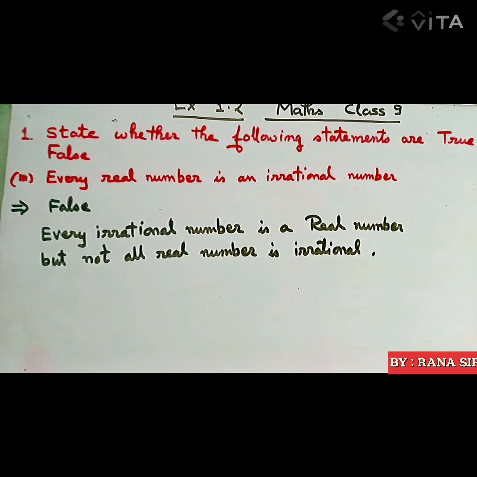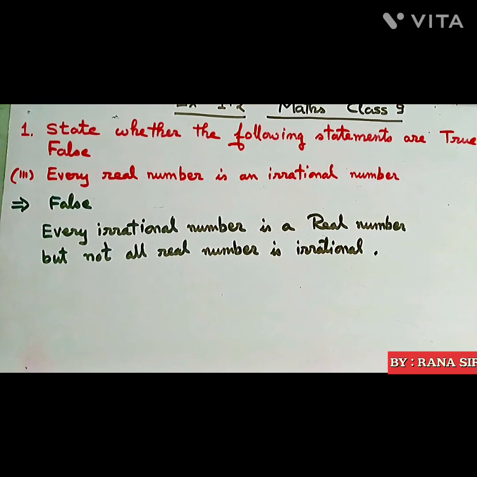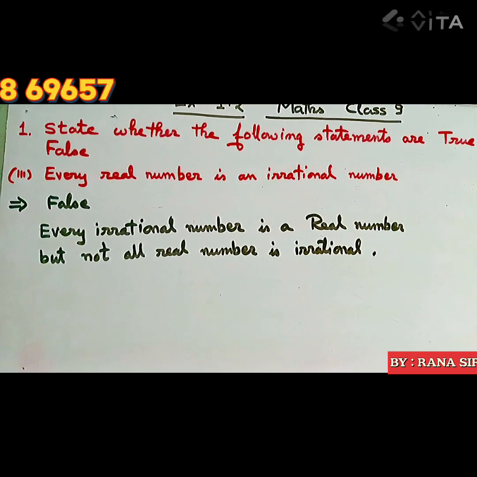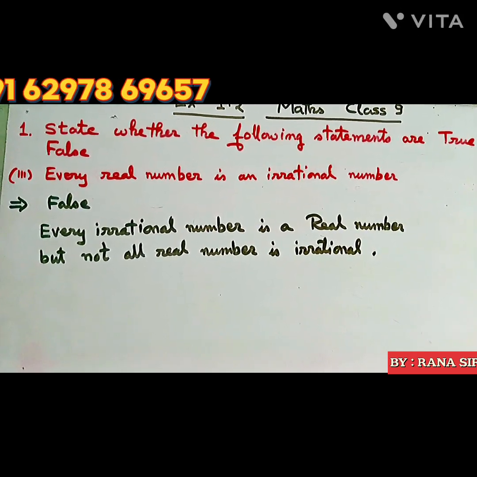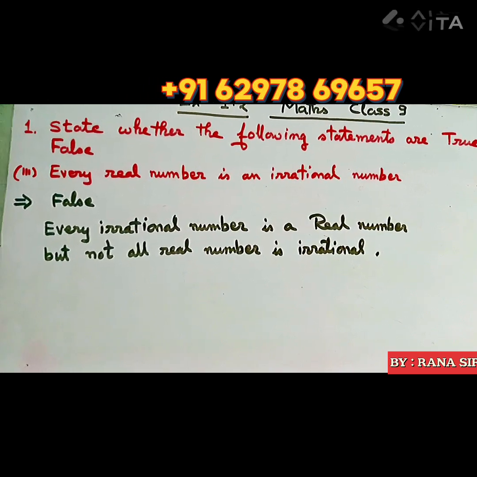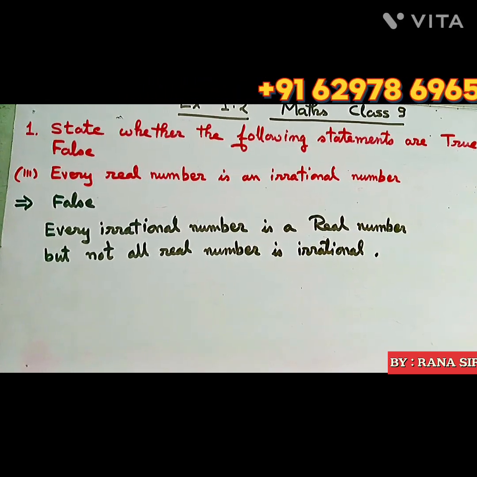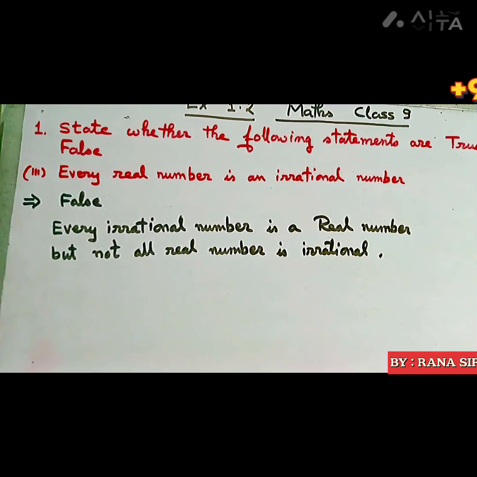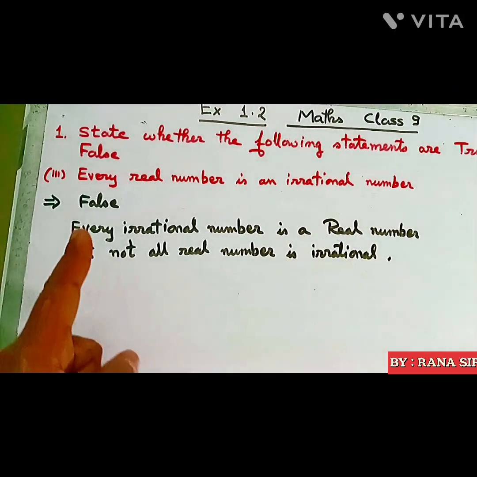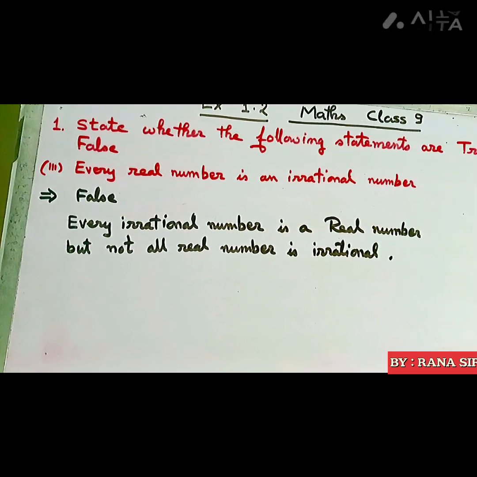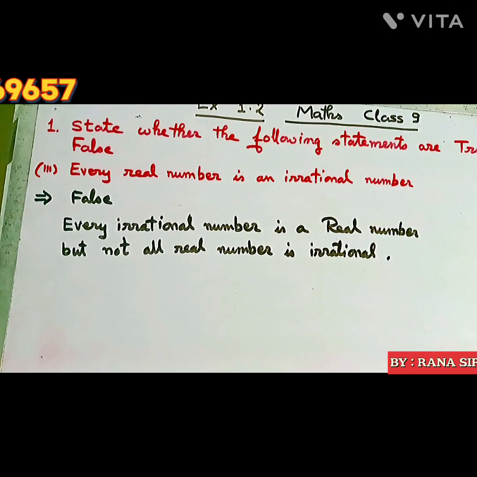All irrational numbers, which are not in the form of p by q, are real numbers, but not all real numbers are irrational. The number 2 can be written in the form of p by q, as 2 by 1. It is a real number, and it is rational. So the answer is false. Every irrational number is a real number, but not every real number is irrational.